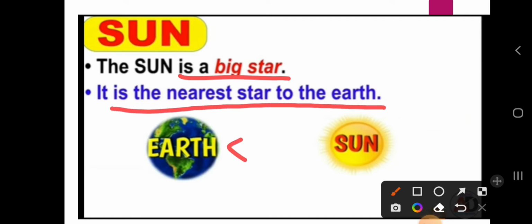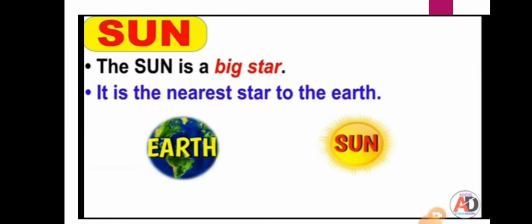The distance between the sun and the Earth is little bit near, so that's why it is possible to see the sun instantly from the Earth itself. So the sun is the big star and it is the nearest star to the Earth.